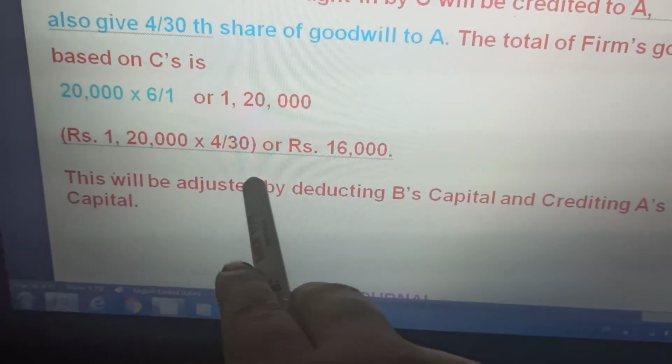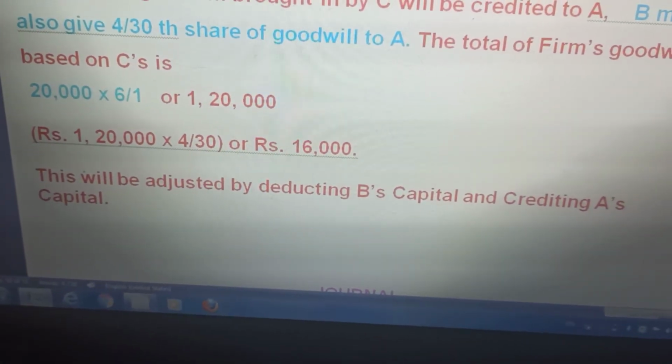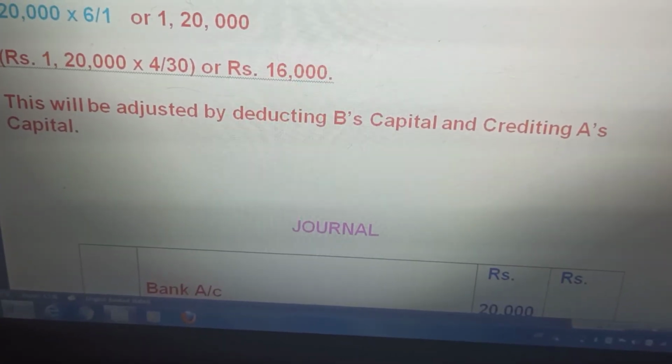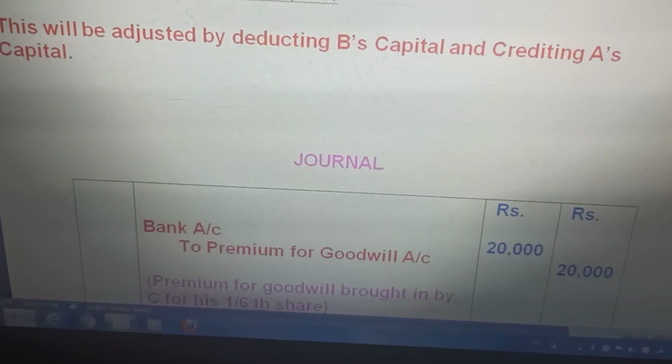So whatever his share, this will be adjusted by debiting B's capital account and crediting A's capital account. That is the same thing that we have done. We have just combined two effects.